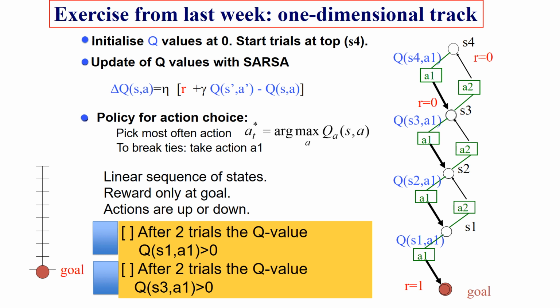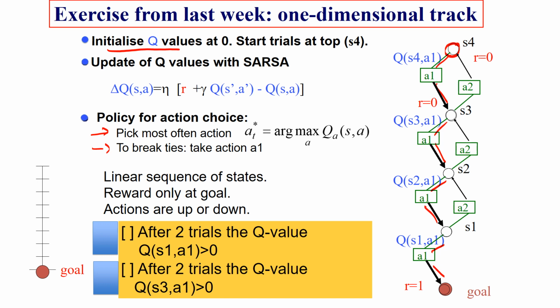Suppose we play Sarsa and we initialize Q values at 0. And we always start trials at the top, which means here in this state S4. And then we update the Q values with Sarsa. And for the policy, we take the greedy policy, but in order to break ties, we take action A1. That means in the very first trial, since Q values are initialized at 0, we would basically walk down again, because each time we have a tie, we prefer action A1 and we reach the goal.